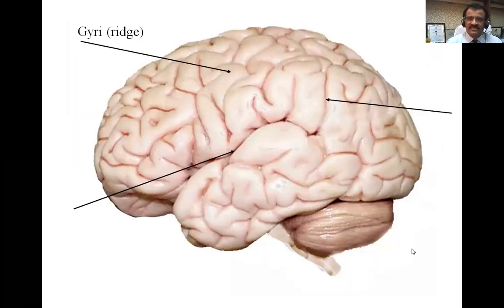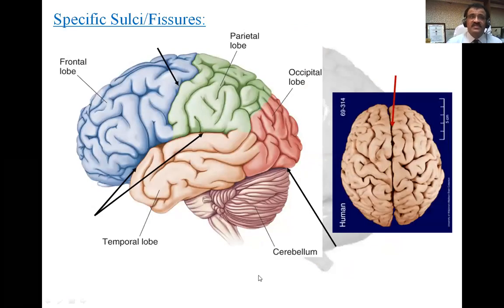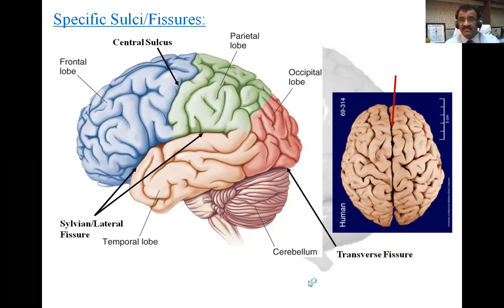Here you can see some landmarks on the brain. So you can see the ridges, you can see the sulci, you can see the fissure, difference between sulci and fissures: groove and deep groove. And here you can see the specific sulci and fissures. You can see the division of frontal and parietal lobe with the help of central sulcus. You can see the lateral sulcus here, which divides frontal, parietal from temporal. You can see the transverse fissure here, which divides cerebrum from the cerebellum. And you can see the longitudinal fissure, which divides 2 cerebral hemispheres.